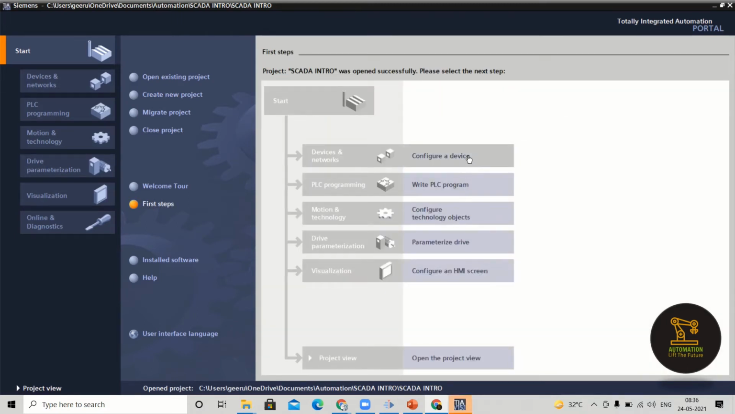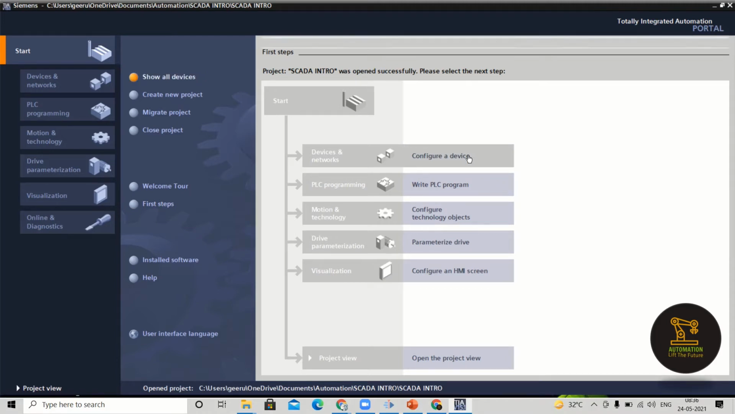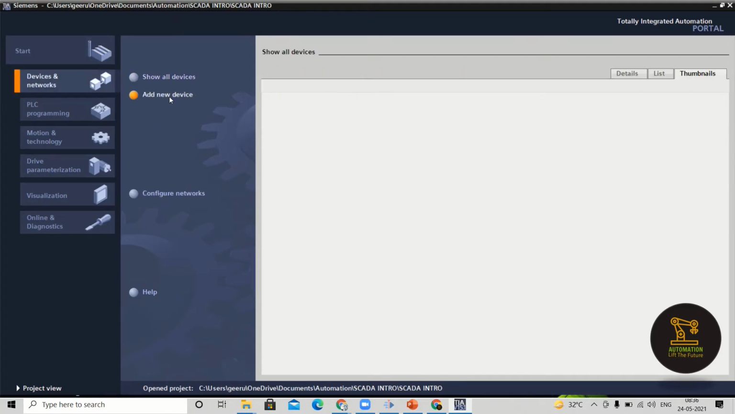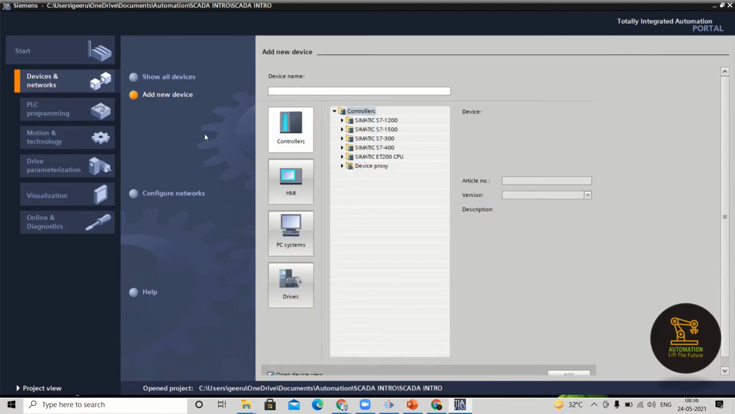Now go for configure a device. We have already done these things in the PLC course. Configuration is nothing but selecting the exact product we have available in real time. Go for add new device. In controllers we can only work with PLCs, and in HMI we can work with HMI panels. Currently we are working with SCADA, so we have to work with PC systems, personal computers.